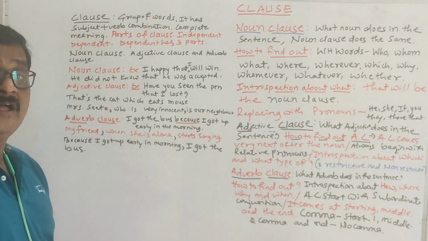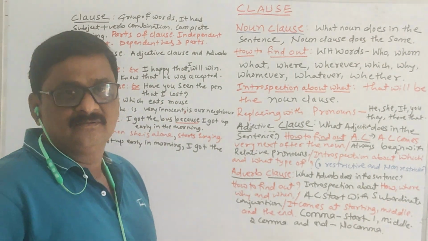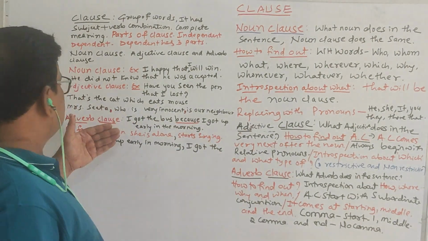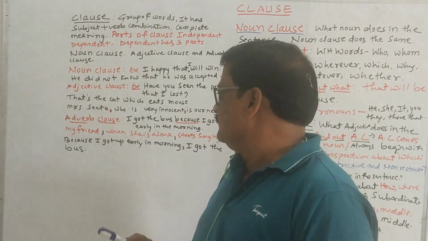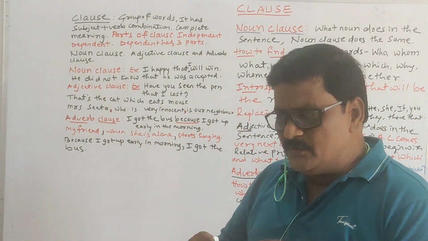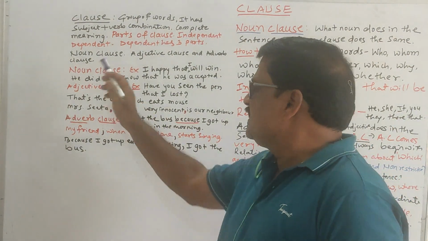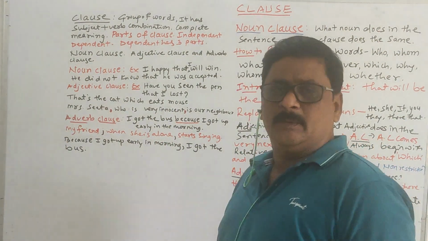But it depends on the main clause, because these are the parts of dependent clauses: noun clause, adjective clause and adverb clause. We know adverb, adjective and noun. Only we have to know what is the noun clause, the adjective clause, and the adverb clause.